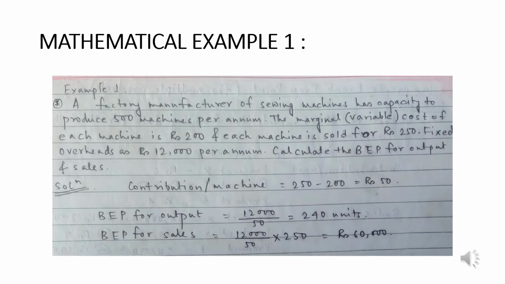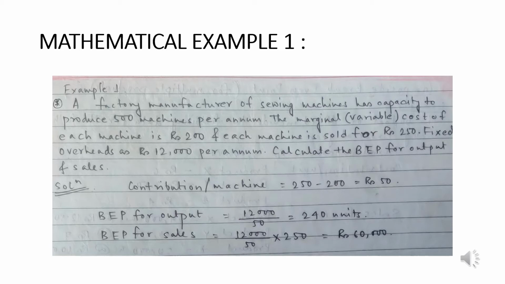Now, having learned all the theory portion and the formulas used in break-even point, let's start off talking about a few mathematical examples. First, let us consider an easy example to start off with. Let us go through the sum here. A manufacturer of sewing machines has capacity to produce 500 machines per annum, that means per year. The variable cost of each machine is rupees 200, and each machine has a selling price of 250 per unit. Fixed overhead is rupees 12,000 per annum. So we need to find out the BEP for output and sales.